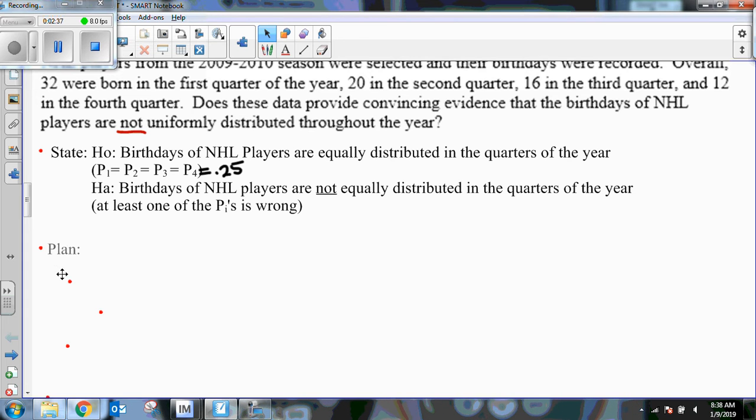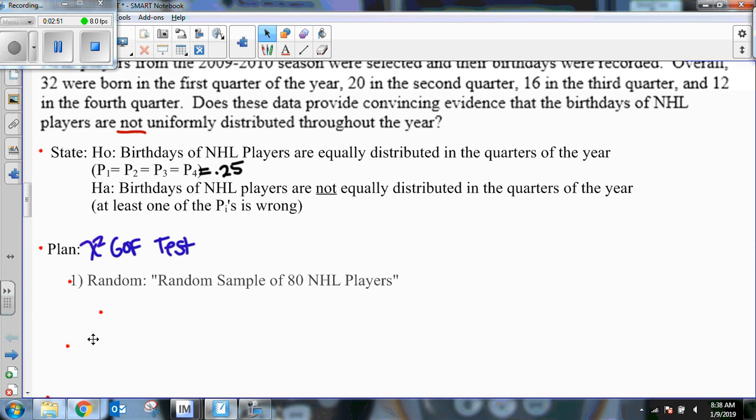Now, with all the 4-step processes, we have the plan where we have to name it. In this case, we have the chi-square goodness of fit test. We always go through the conditions here. Well, I mentioned the conditions above. The first one that we're always going to have is the random condition. I grabbed this quote out of the sentence above: random sample of 80 NHL players. We know that it's random.